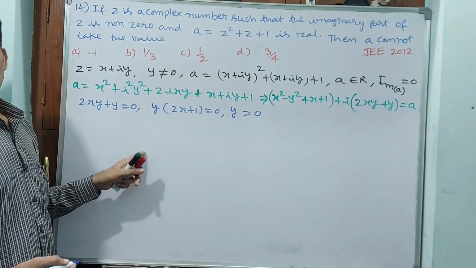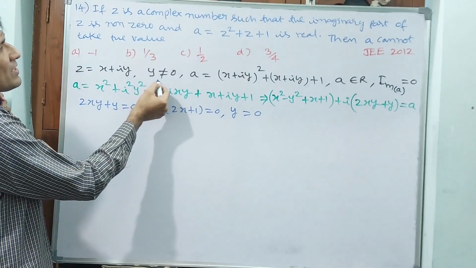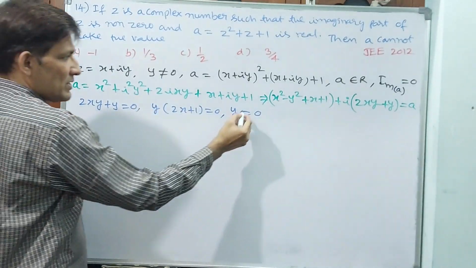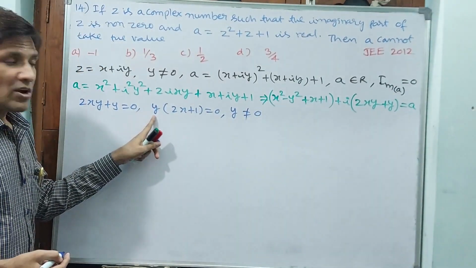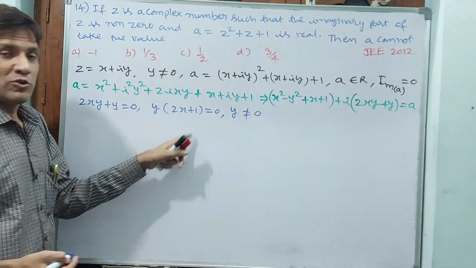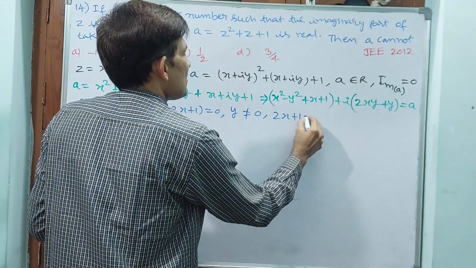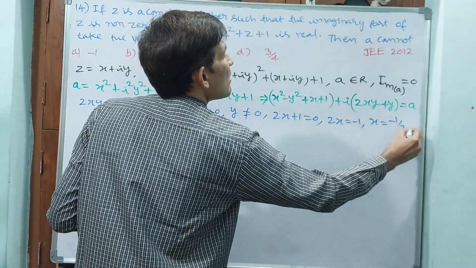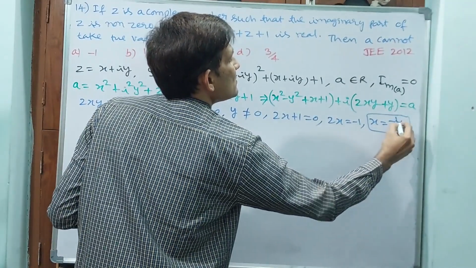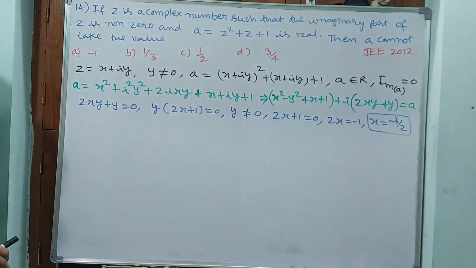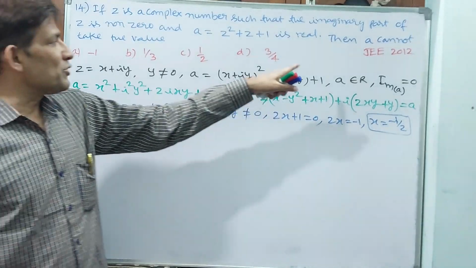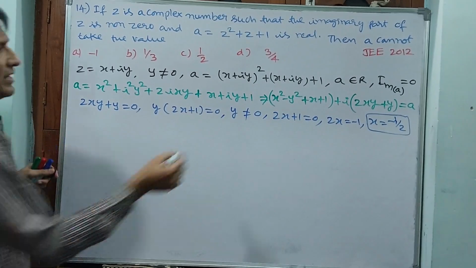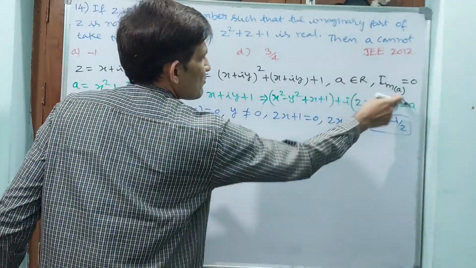Is it correct? No. Why? Because clearly they have mentioned y is not equal to 0. Imaginary part of z is not 0. That means when y is not 0, for this to become 0, 2x plus 1 should be 0. Then 2x should be minus 1, x should be minus 1 by 2. This x value we substitute in A, where the imaginary part has become 0.